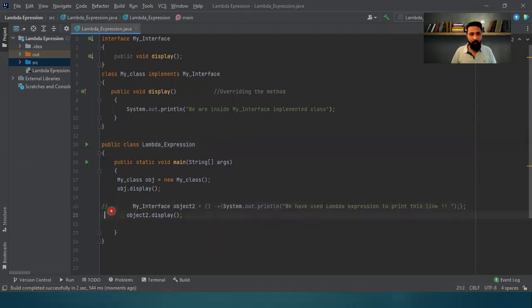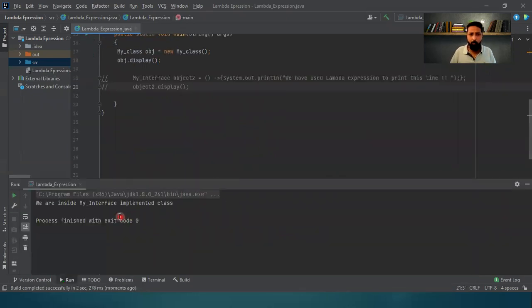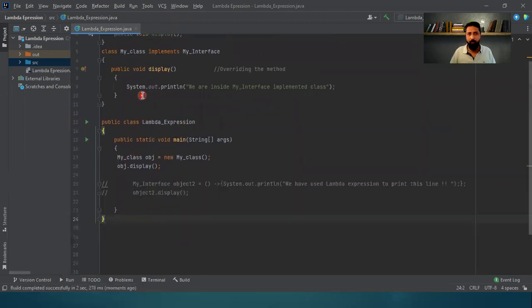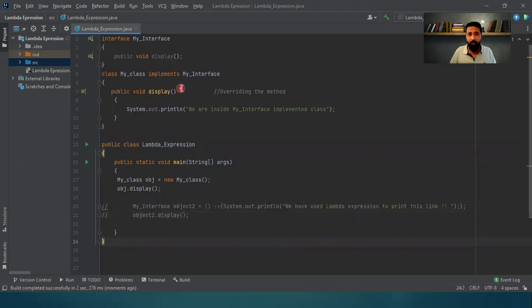Now, what I'll do is I'll quickly comment this second part and I'll run the program. Let's just check whether we are getting the same output or not. Yes, exactly the same output we have got, that we are inside the main interface implemented class. That means this particular method has been called, which is inside a class which implements the interface. Okay, and the method has been overridden.